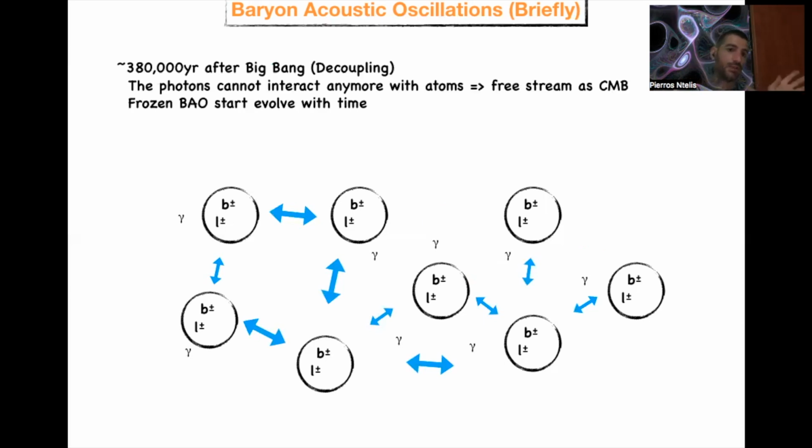And 380,000 years after the Big Bang, we have the decoupling. The photons cannot interact anymore with atoms, and they free stream as a cosmic microwave background. And we are left with the frozen baryon acoustic oscillations that start to evolve with time. So here you see how the free streaming of the CMB happens. All the gamma are going away, and the other particles stay there, kind of frozen, but time passes and the universe is expanding, and therefore this pattern stays there.